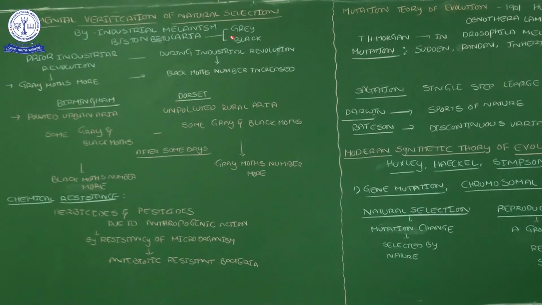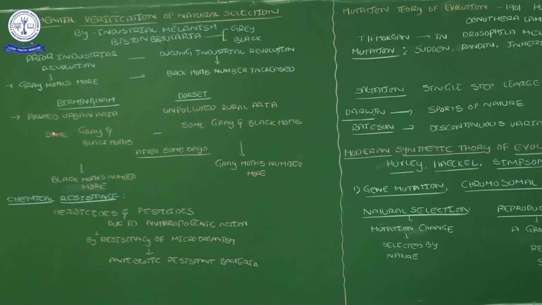Now, 100 grey and 100 black color moths are released in one place. That place is Birmingham. The remaining 100 grey and 100 black color moths, 200 in total, are released in the Dorset place.